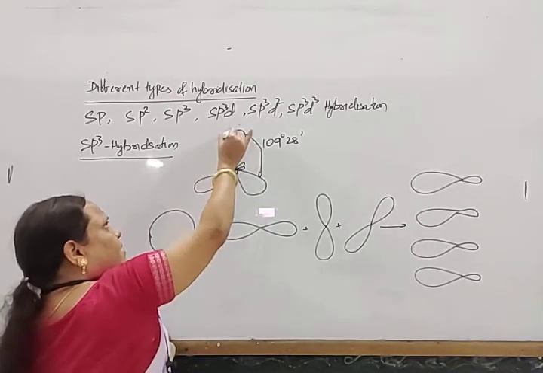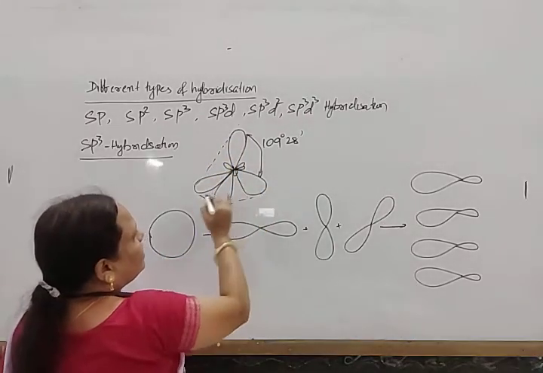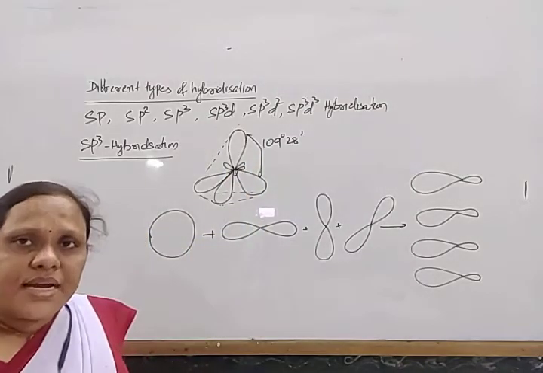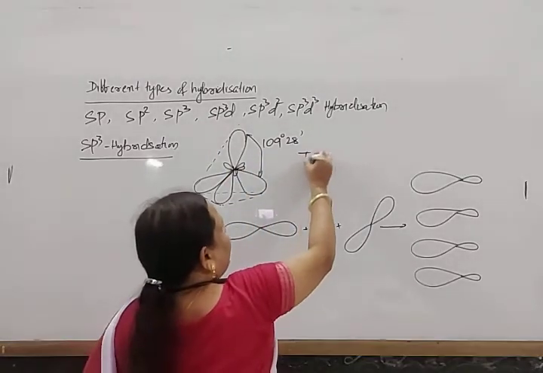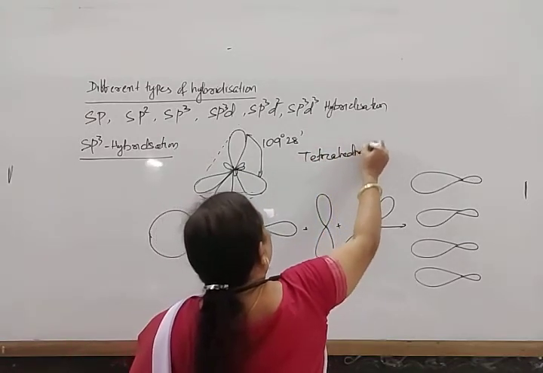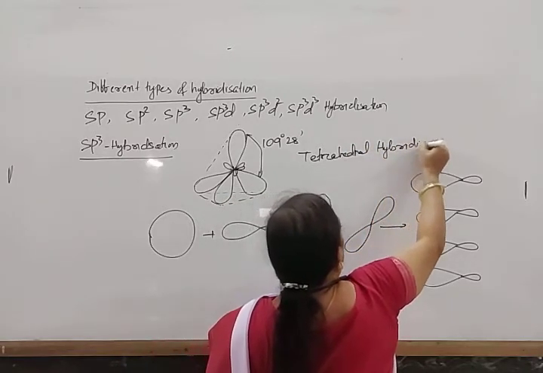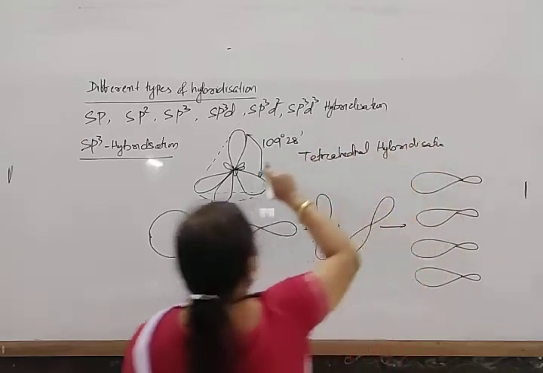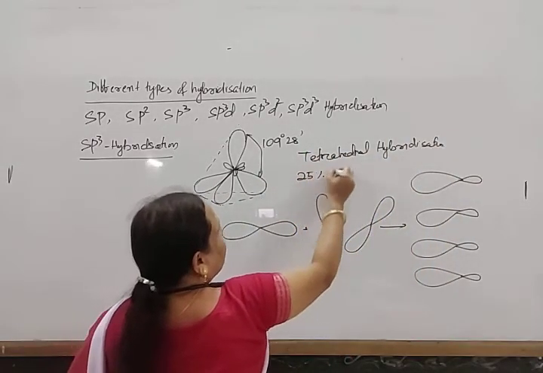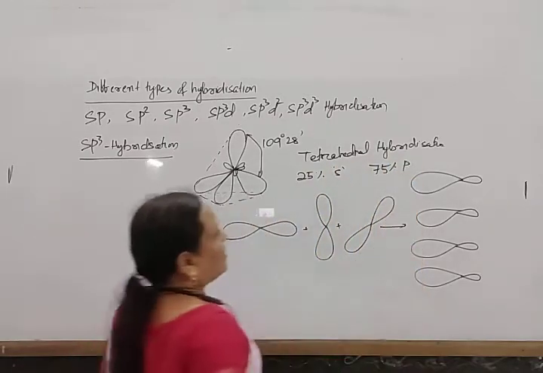When we join all the apexes of these hybrid orbitals, it gives a tetrahedral structure. As it gives a tetrahedral structure, this type of hybridization is called tetrahedral hybridization, because its shape is tetrahedral in nature. Each hybrid orbital has 25% s character and 75% p character.